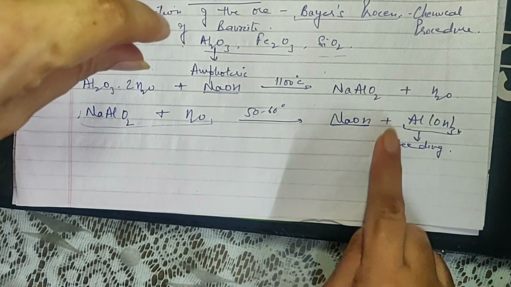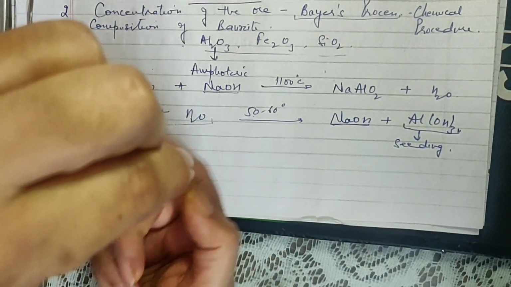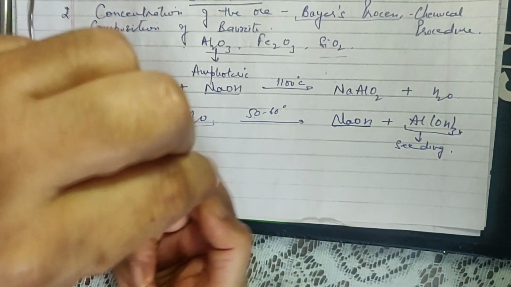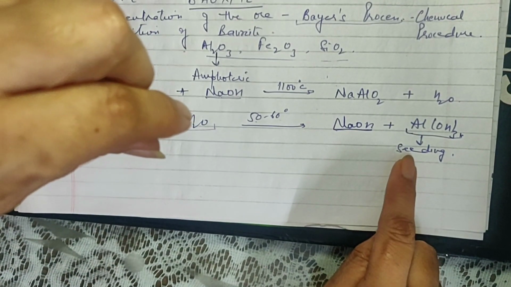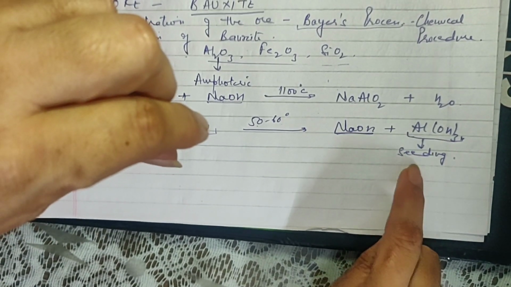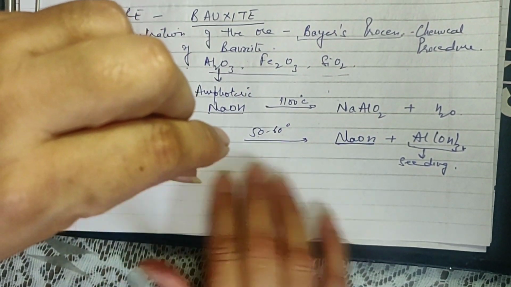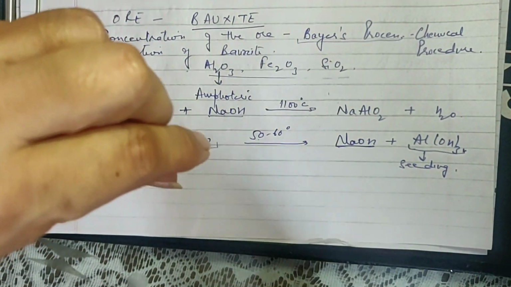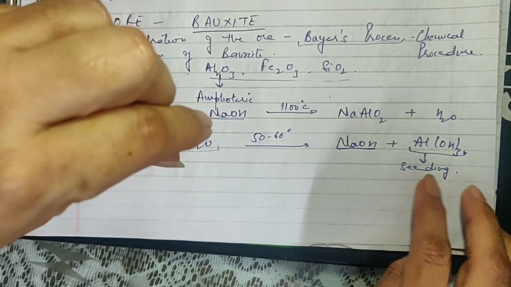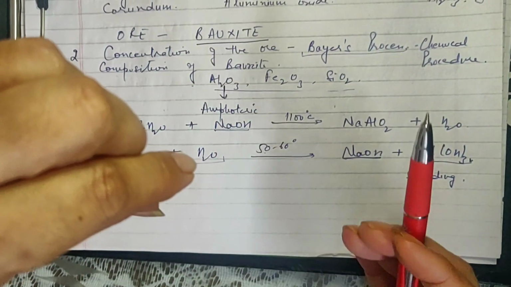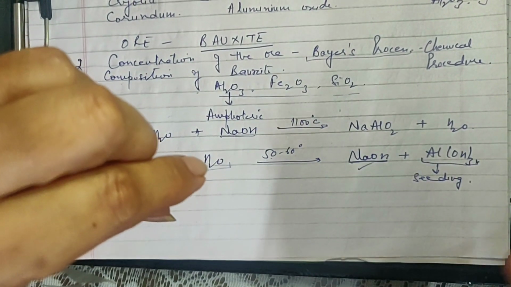With the result, whatever aluminium hydroxide is there, it keeps on sticking to that piece of aluminium hydroxide. This process is known as seeding. So this will hasten the process. Aluminium hydroxide will be formed a little quickly. By the way, this process goes on, the shaking goes on for about 2 days continuously, and then we obtain aluminium hydroxide and sodium hydroxide gets mixed up in water.